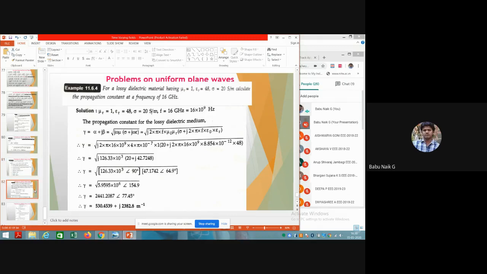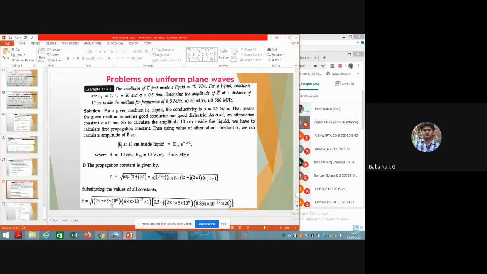Then we'll see the last two problems of the same kind, which are different here, where we are going to calculate skin depth. The problem is given: the amplitude of the electric field just inside a liquid is 10 volt per meter, and the liquid constants are mu r is equal to 1, epsilon r is equal to 20, and conductivity 0.5 Siemens per meter.